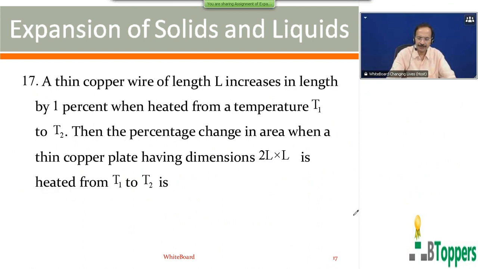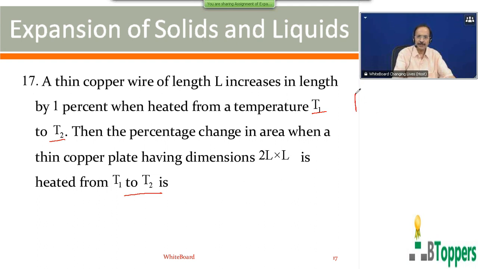See the next question, question number 17. Thin copper wire of length L increases in length by 1% when heated from a temperature T1 to T2. What is the percentage change in area when a thin copper plate having dimensions 12 into L is heated from T1 to T2? You can observe that increase in temperature is the same in both the cases. Increase in length will also be the same in both the cases. So if the length increases by 1% in the first case, in the second case also the length will increase by 1%.